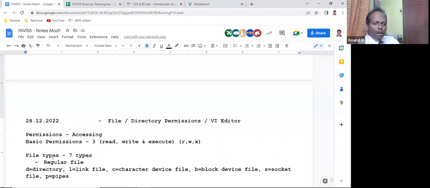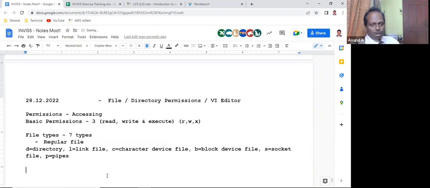Remember that whatever the file type, whether it is a directory or otherwise, the basic permissions to read, write, execute hold good. Is this clear? Please remember these and try to learn them by heart as needed. At least you should tell 3 or 4 things: D for directory, L for link file, C for character device file, and hyphen for regular file.